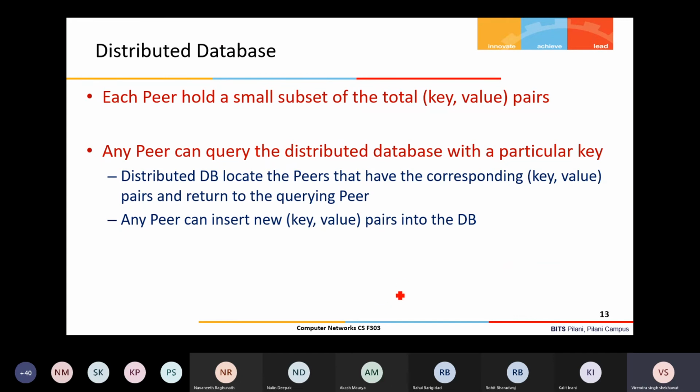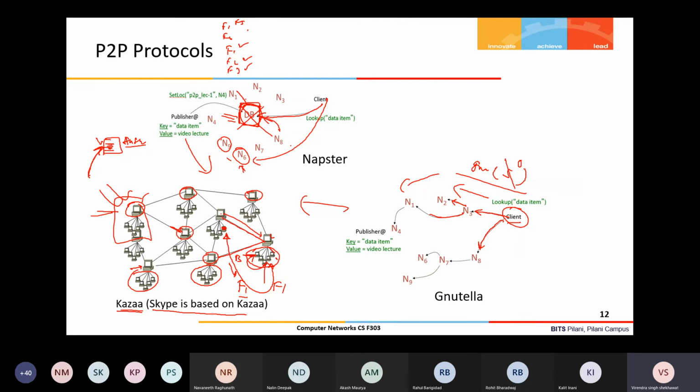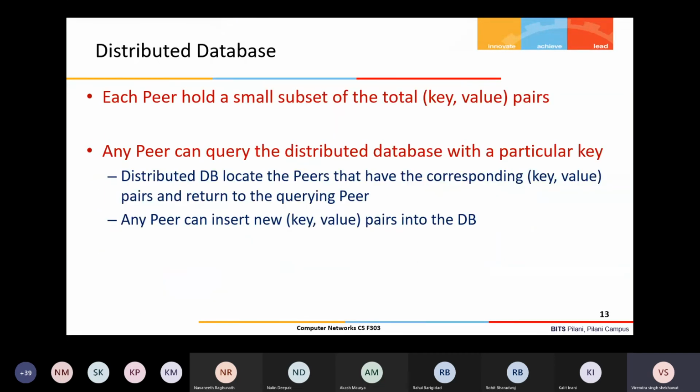Is there any question till this point? So these three are basically considered in terms of how your information about the content is stored. In this case it is completely distributed. In this case you can say partially distributed, centralized and distributed, and this is completely distributed. Right, so now we'll see that.